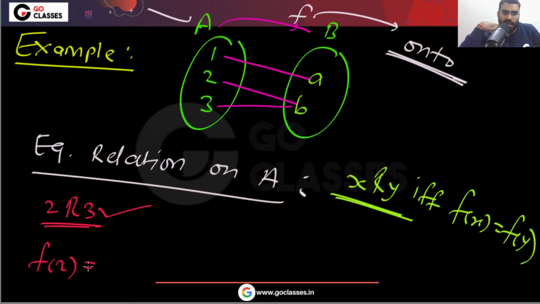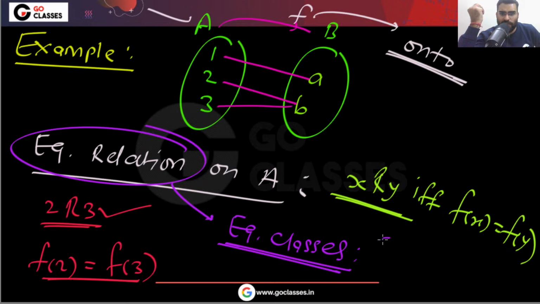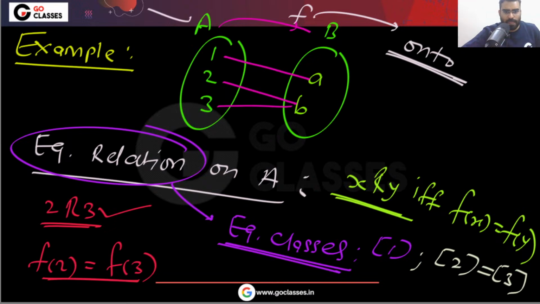You can notice f(2) is equal to f(3). So they are related. Because you have an equivalence relation, there will be equivalence classes. Tell me what the equivalence classes are here. One equivalence class will be for 1 and another will be for 2. Remember, the class of 2 is the same as the class of 3. They are basically the same.